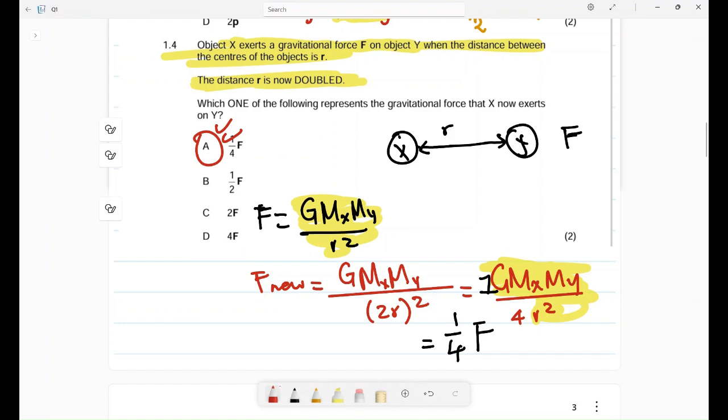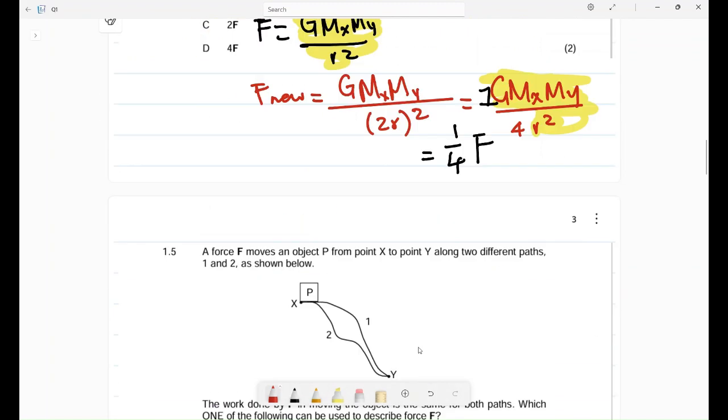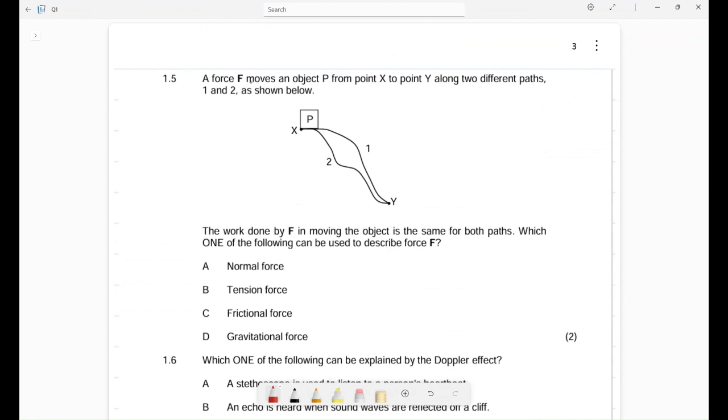Now let's move on to 1.5. A force F moves an object P from X to Y along different paths. The work done by F in moving the object is the same for both. Which one of the following can be used to describe F? Can you see that this is something like an incline? On an incline, there is no applied force.